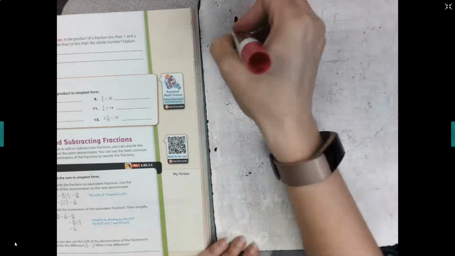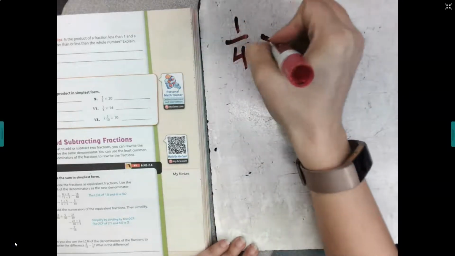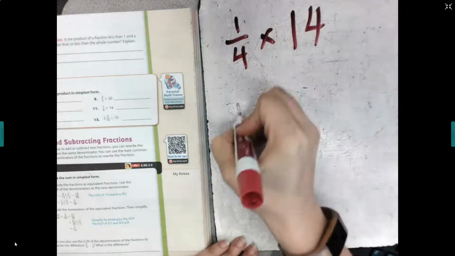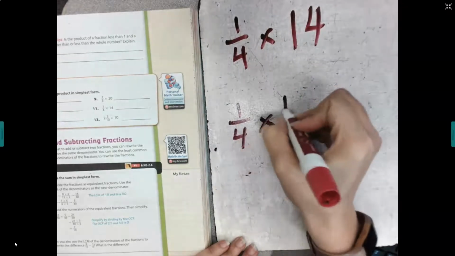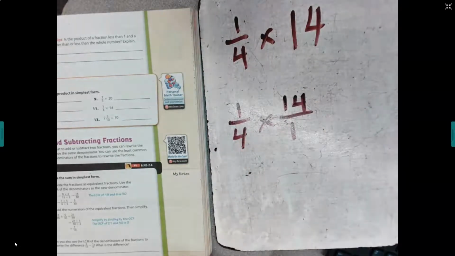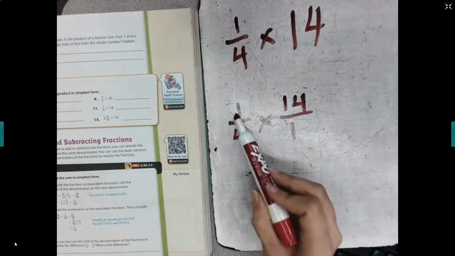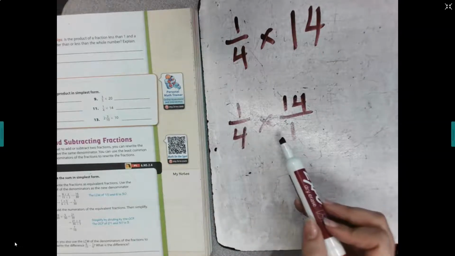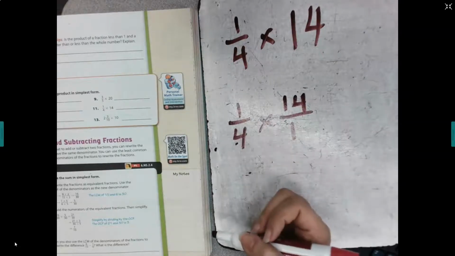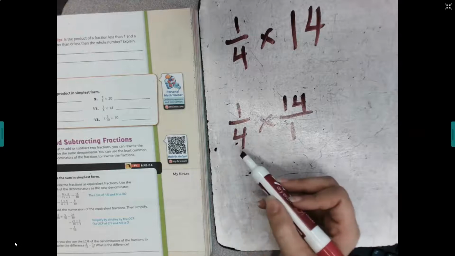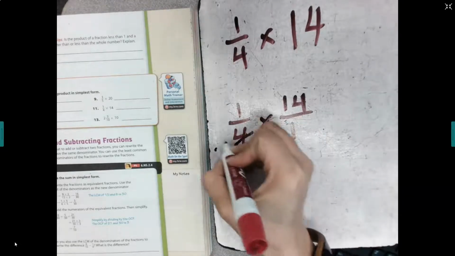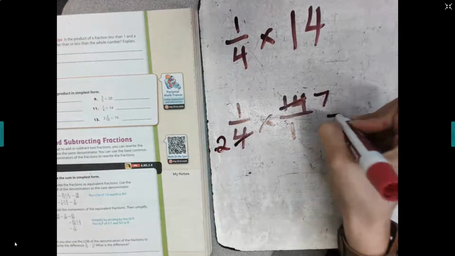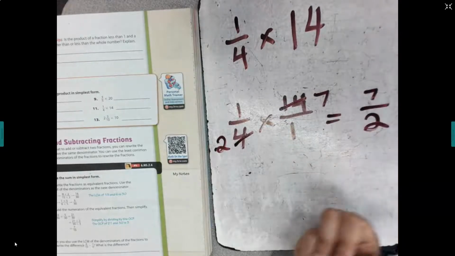Okay, next one is 1/4 of 14. Again, I'm rewriting my whole number as a fraction. 1 and 1, those are not going to cross-cancel at all, but 4 and 14 will. I can't divide both of them by 4, but I can divide both of them by 2. Okay, I end up with 7/2.